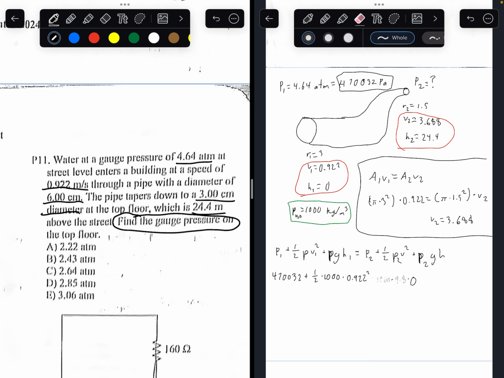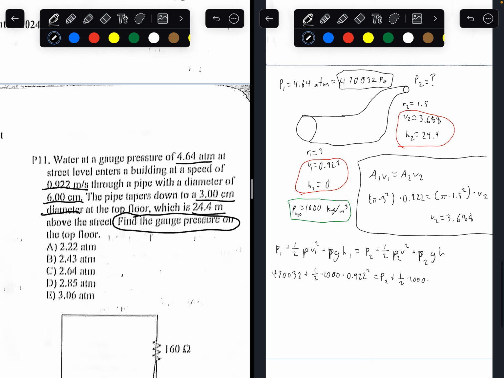So there's nothing we need for that. We're trying to find P2. So the density of water stays as 1,000. What is the velocity of the water? Shoot, now that I think about it, the two should go underneath the velocity and the height.